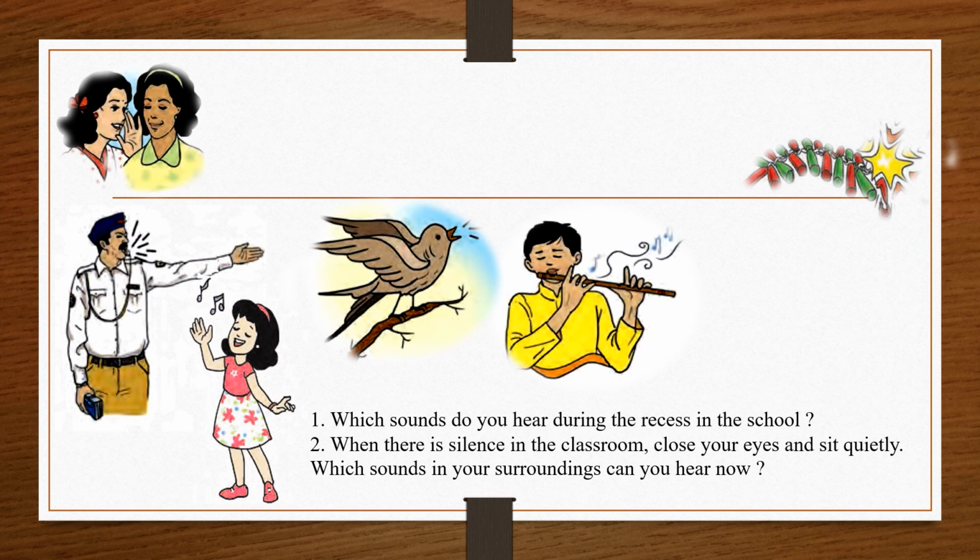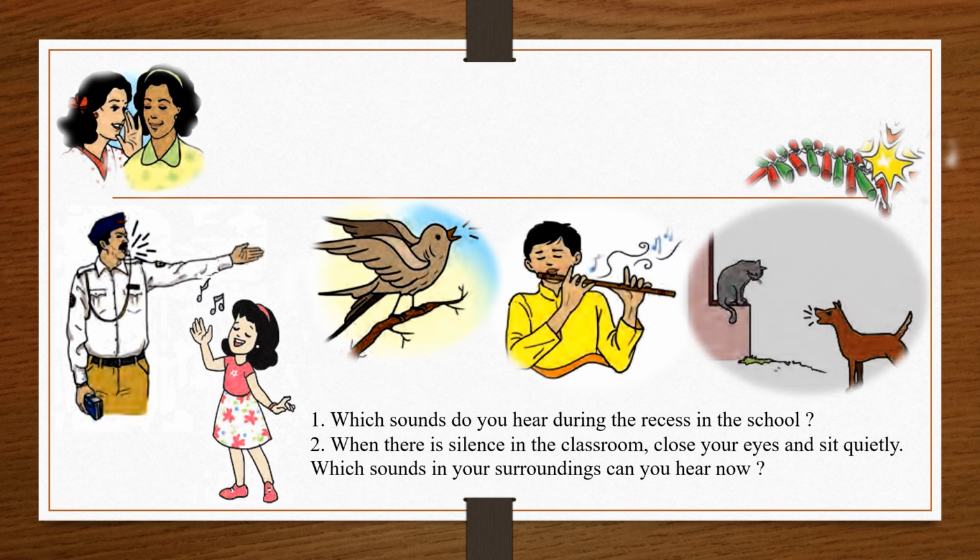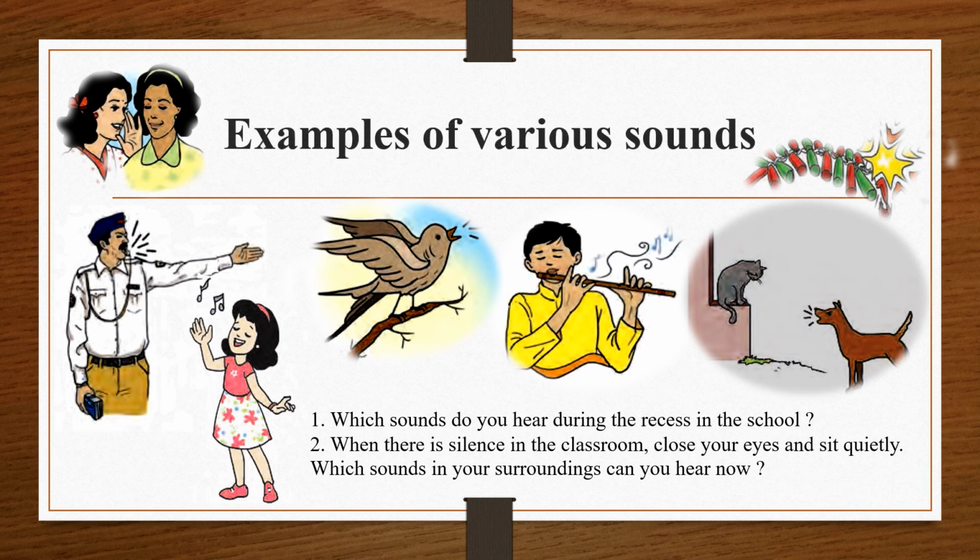Any type of festivals, like Diwali, various festivals where you use firecrackers, or during weddings we hear the sound of firecrackers around our houses or school. You must have also heard the sound of a dog barking or a cat meowing. Okay, so these are a few examples of various sounds that we hear around us.